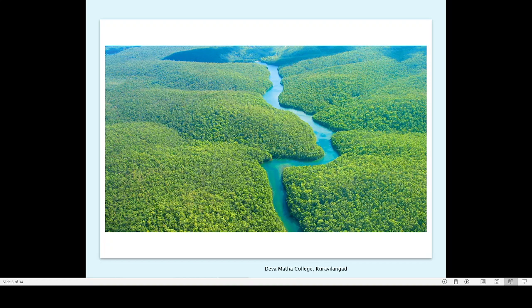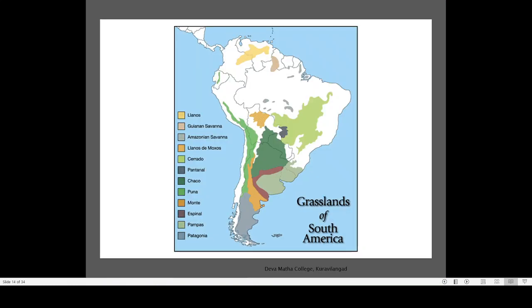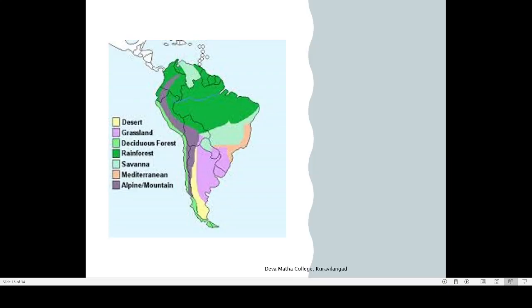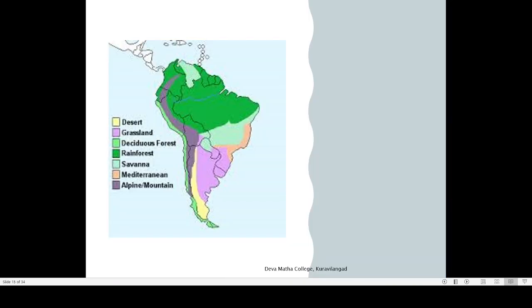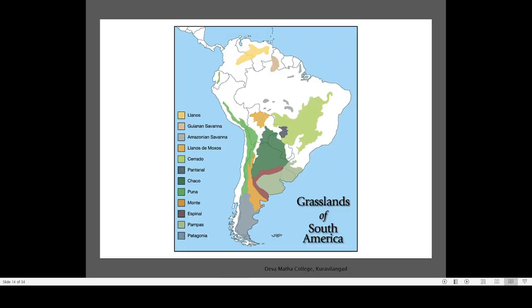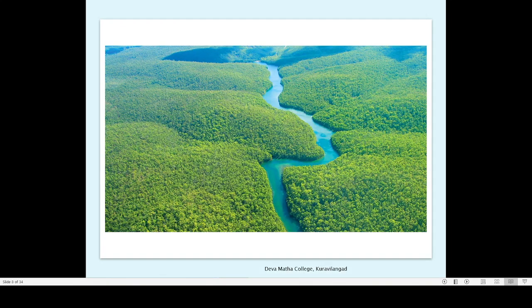And one important peculiarity of the Amazon region is that there are a lot of rivers. So these are the rivers of the Amazon. Amazon is a very long, very large river, carrying a lot of water. And because of the presence of this Amazon river, the entire area is suitable for the growth of plants. That is why the Amazon region is rich in different types of plants. This is how an aerial look of the Amazon rainforest will appear.